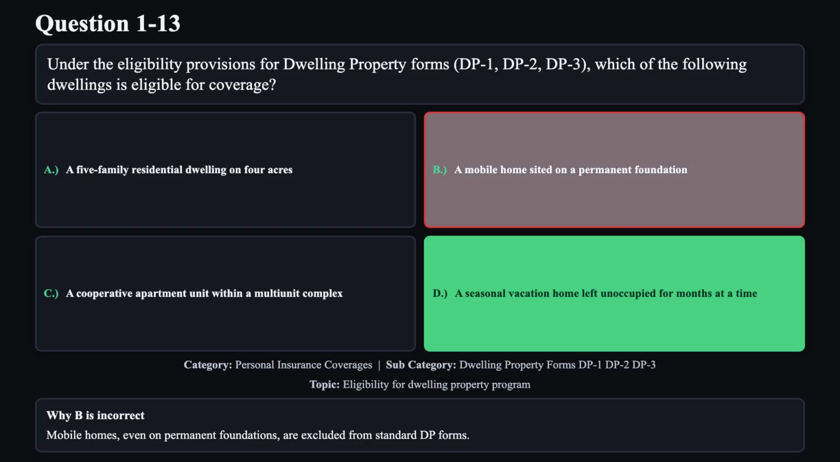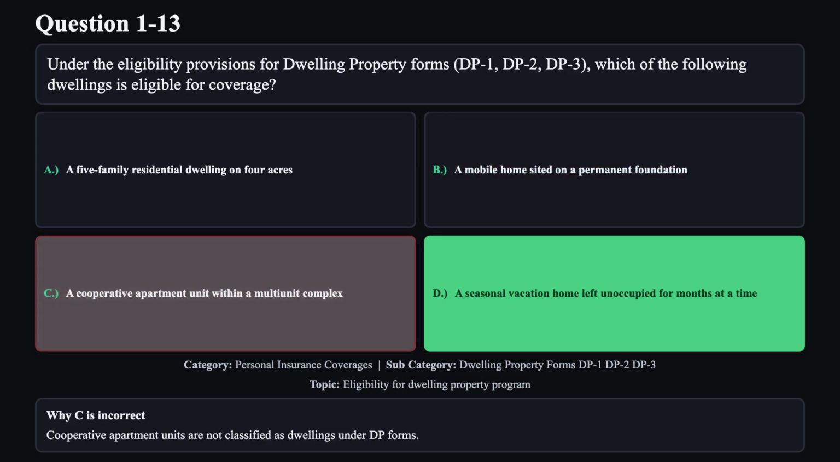Reason B is not correct. Mobile homes, even on permanent foundations, are excluded from standard DP forms. Reason C is not correct. Cooperative apartment units are not classified as dwellings under DP forms.